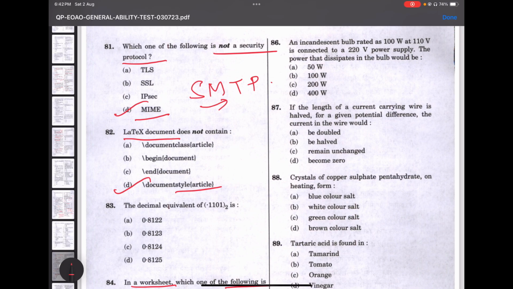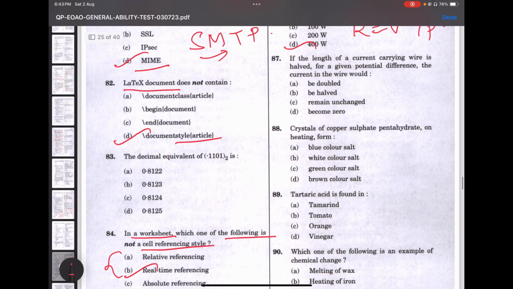An incandescent bulb rated as 100 watt at 110 volt is connected to a 220 volt power supply. The power that dissipates in the bulb would be, so for 86 we know Ohm's law. According to Ohm's law, R is equal to V square by P. Use this formula to solve. The answer would be 400 watts. If the length of a current carrying wire is halved for a given potential difference, the current would be, it's a very easy question. The current will obviously double.